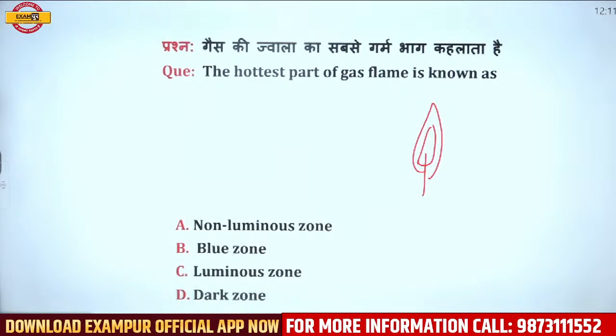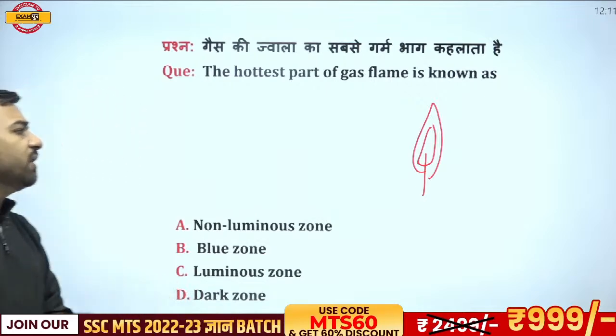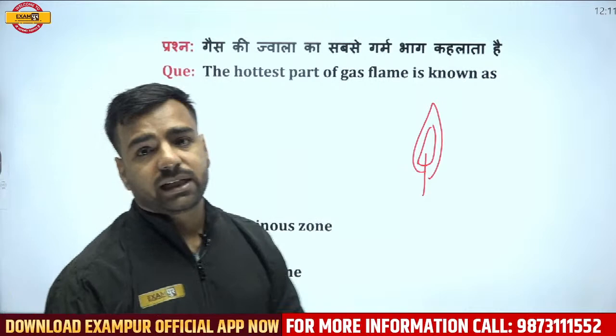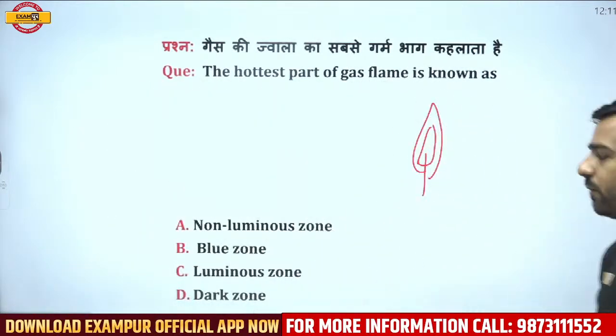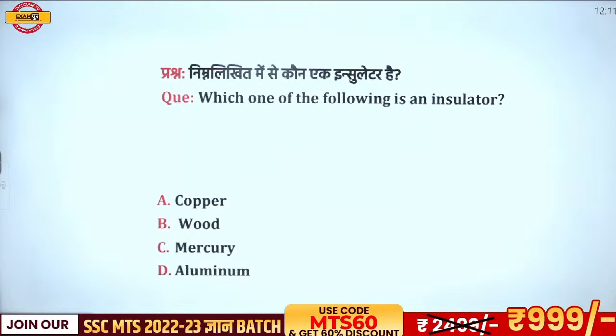So if I talk about this part, please remember, we have different zones. We have blue zone, we have luminous zone, we have non-luminous zone. Here, non-luminous zone would be the correct answer. That is option number A. Fine. Okay. Next we have, which of the following is an insulator?